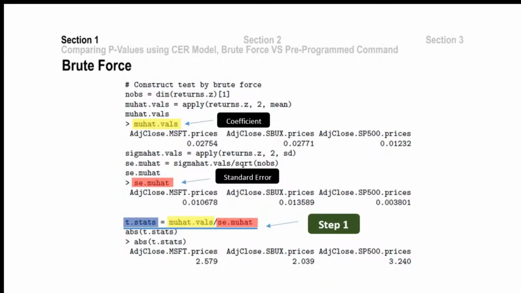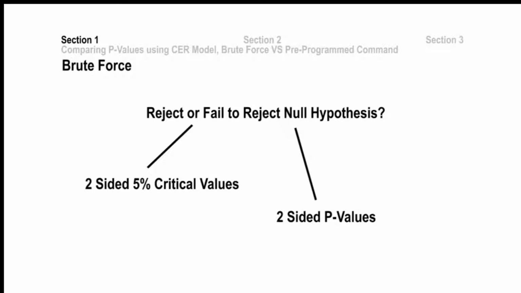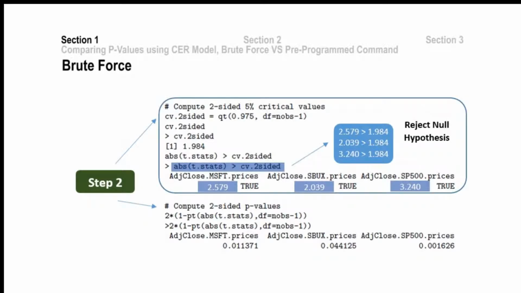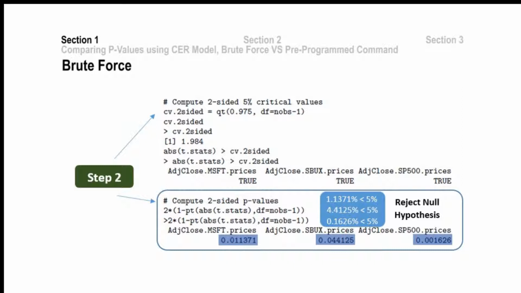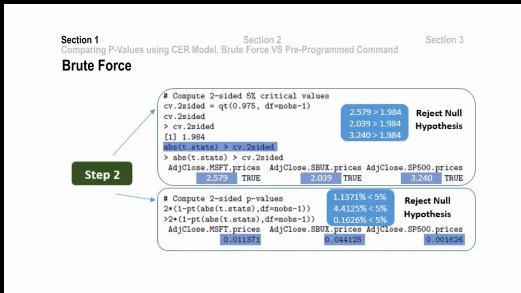The brute force method involves a 2-step process. Firstly, the t-statistic is calculated via dividing the coefficient of Microsoft, Starbucks, and SP500 with each of their standard errors. Secondly, the brute force calculation allows the decision to reject or fail to reject the null hypothesis via the absolute t-statistic value being greater than the two-sided 5% critical values, or using the two-sided p-values. Both calculations reject the null hypothesis that the mean prices for Microsoft is 0.